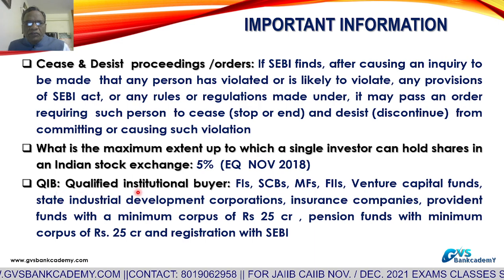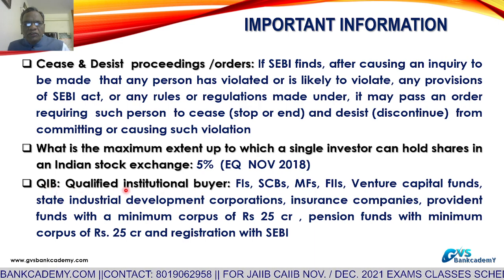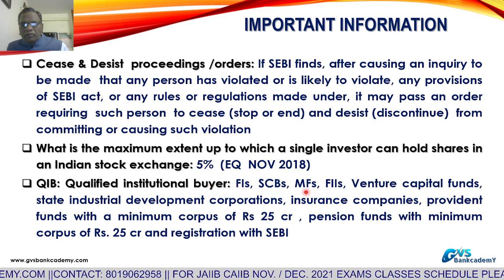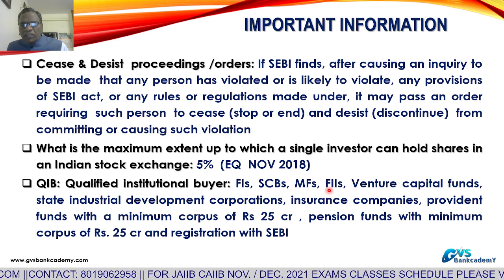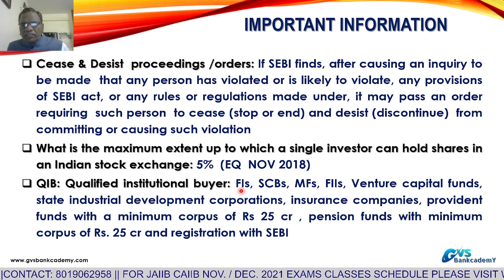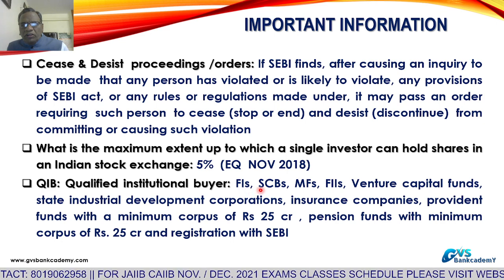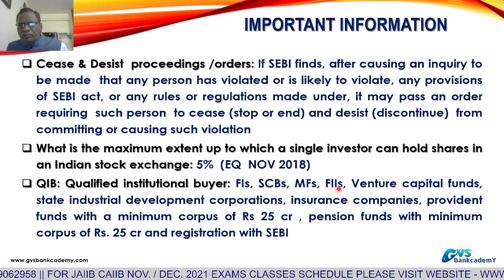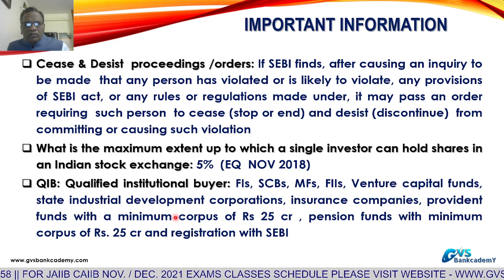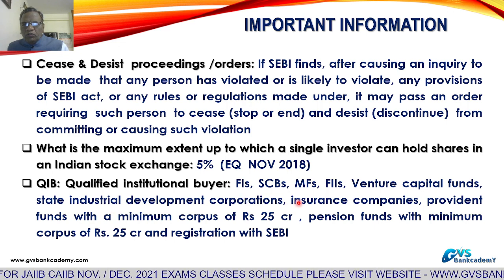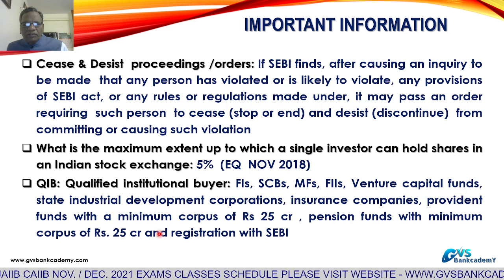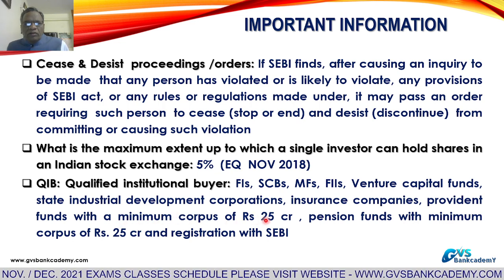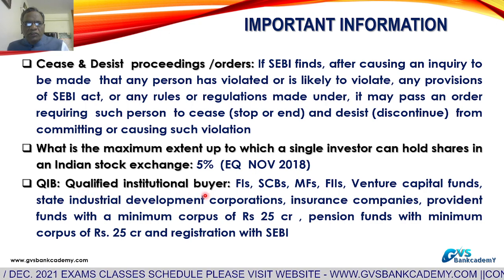Now, qualified institutional buyers. Who are the qualified institutional buyers? Financial institutions, scheduled commercial banks, mutual funds, foreign institutional investors, venture capital funds, state industrial development corporations, insurance companies, provident fund companies with a minimum corpus or net worth of 25 crores are treated as qualified institutional buyers.